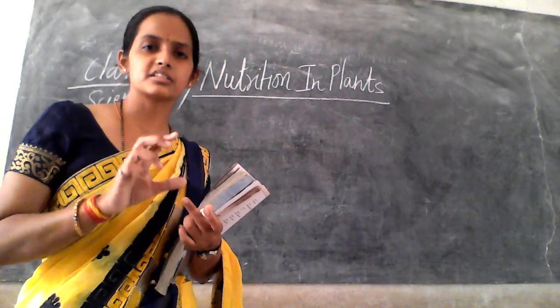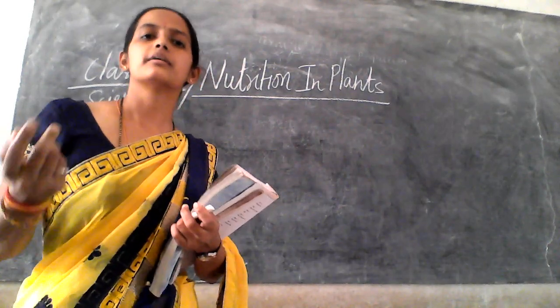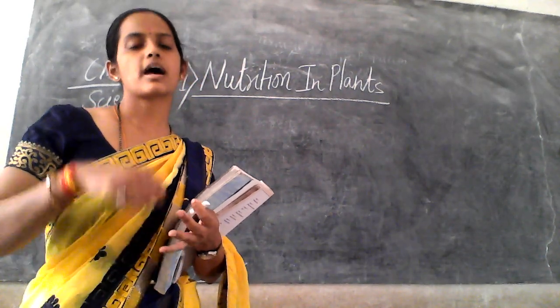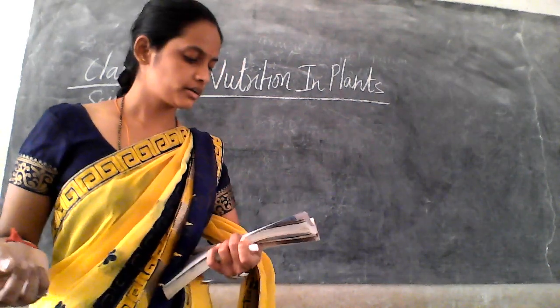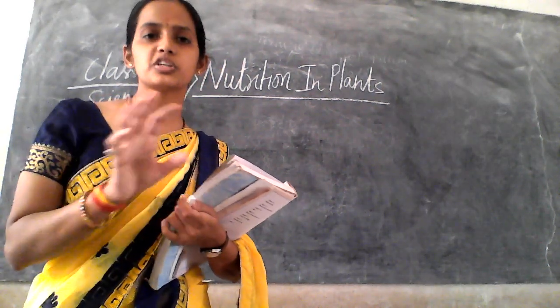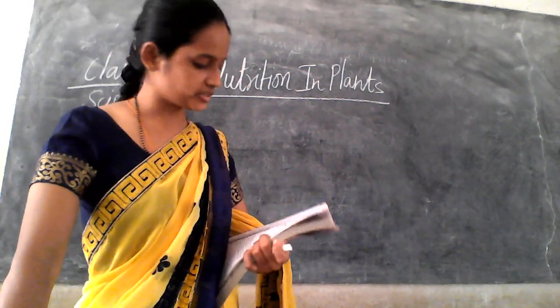The energy is needed by humans, animals, birds. They get the energy from the food, and that energy is converted into what? Work. Okay, so food is very necessary for carrying out the activities.